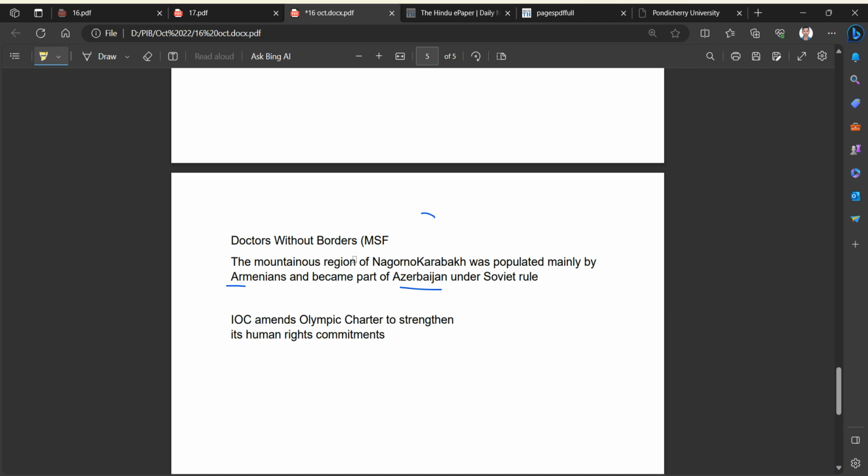And we have the next article. The IOC, International Olympic Committee, amends the Olympic Charter to strengthen its human rights commitments. Several times we see the role played in protecting human rights. That's why the IOC has suspended Russia from participating in its activities. Human rights are very basic and very important to lead a dignified life.